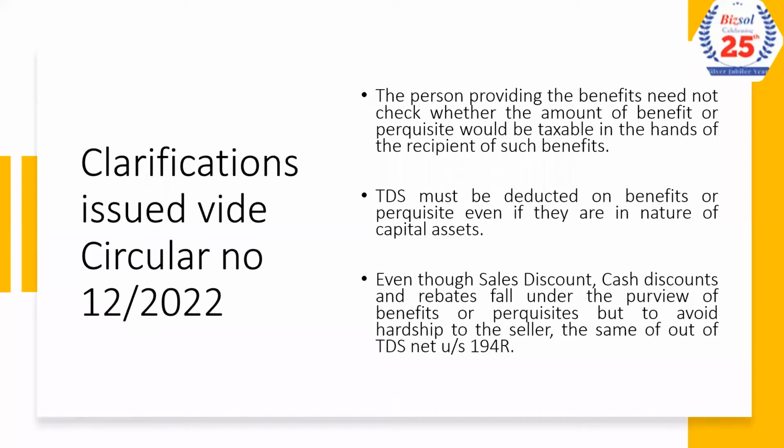annum. Now, there was a lot of chaos about whether sales discount, cash discount, and rebate, because these are all benefits and perquisites provided to the customers, will fall under the perquisites and benefits. However, the circular clearly mentions that these will not fall under the benefits and perquisites, and this is the intention of the government, to avoid hardship. Otherwise, it will become a lot of calculation problem and complexity will increase. So currently under Section 194R, sales discount, cash discount, and rebates are kept out of the TDS net.